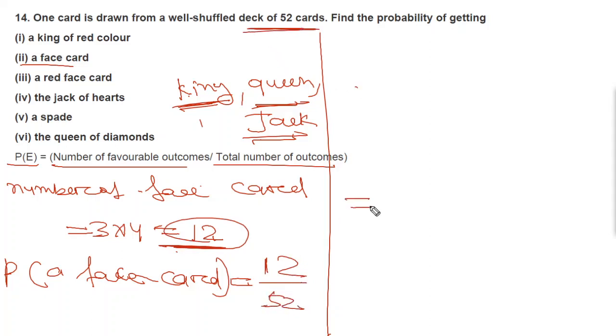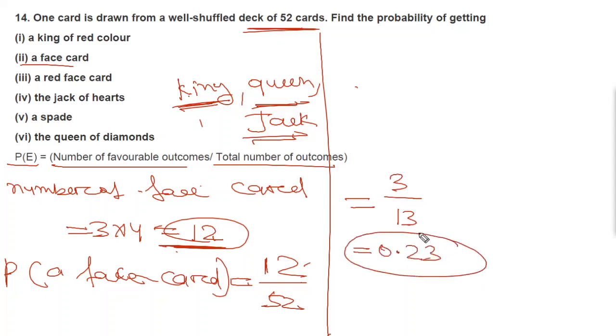So it will be equal to 12 by 52. You can cancel it by 4. So 4 3s are 12, then 4 13s are 52. So it will be equal to 3 by 13, which will be equal to 0.23. So this will be the probability.